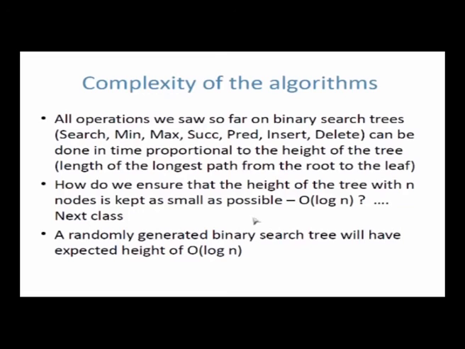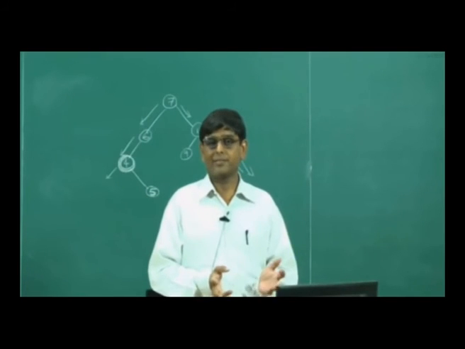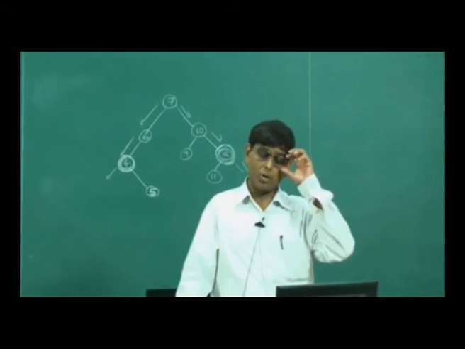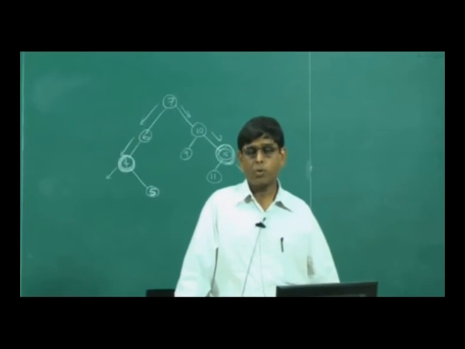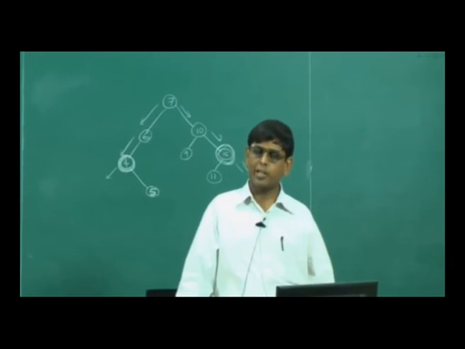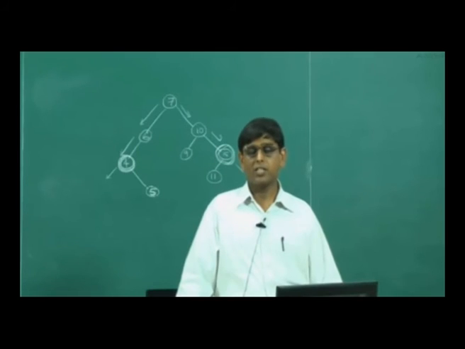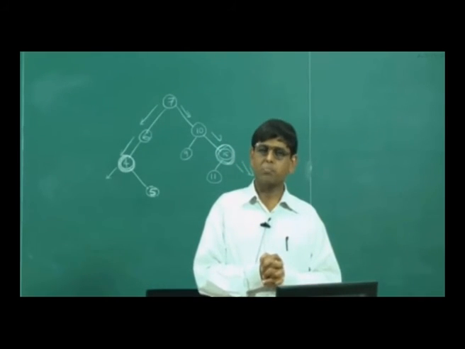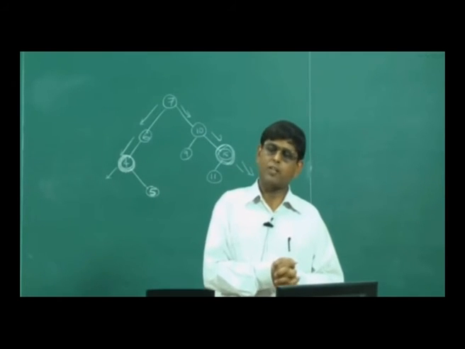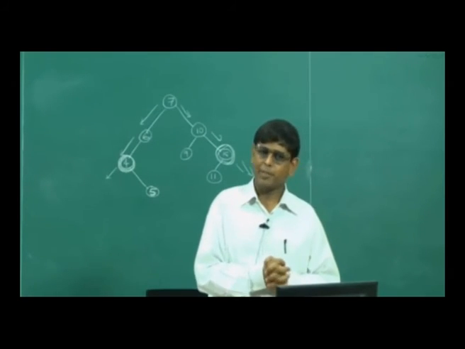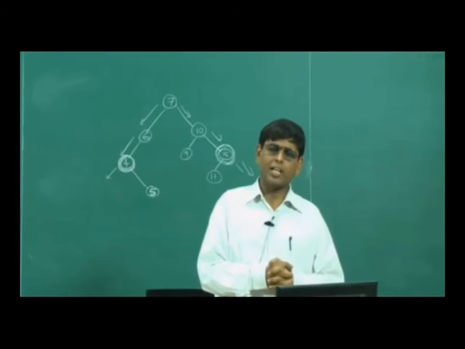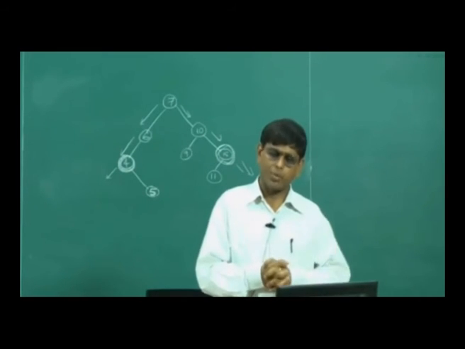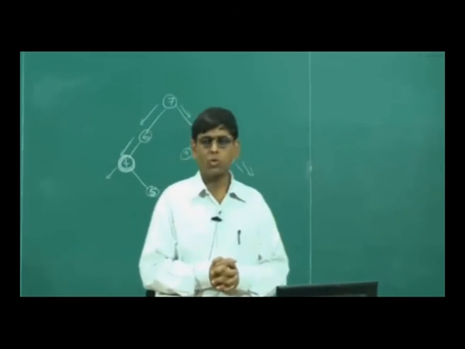Now what is the height of a binary search tree? The height of the binary search tree in the worst case can be order n. So the complexity in the worst case can be order n. But it is possible to maintain the height of the binary search tree in order log n, by doing some very simple balancing tricks like we did in Fibonacci heap and binomial heap and so on. By some tricks we can keep the height of the tree managed properly. Okay, we will see how to do that in the next class.